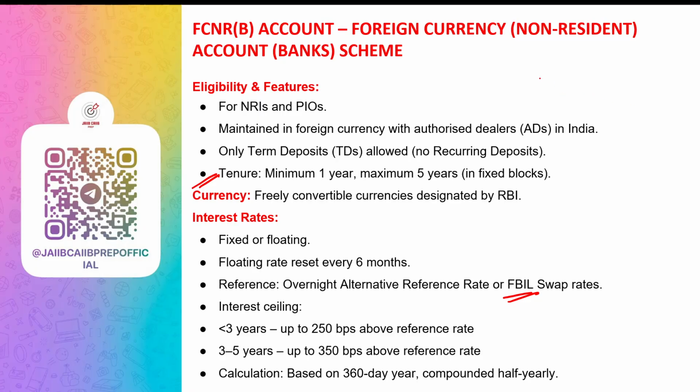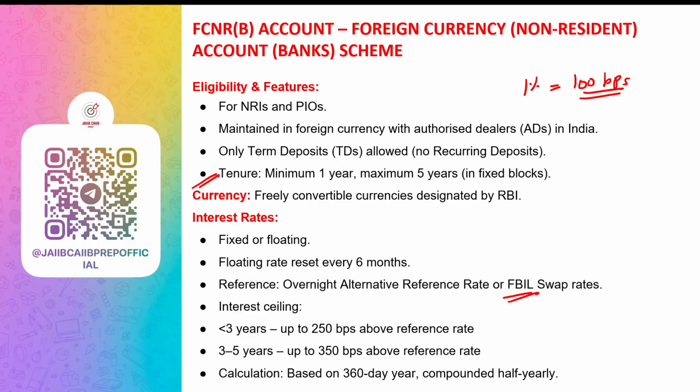So 1% equals 100 basis points. 1% equals 100 BPS. So when we say 250 BPS, it is nothing but 2.5%. So for deposits less than 3 years, maximum permissible limit is 2.5% plus reference rate. And for deposits with a tenure of 3 to 5 years, the maximum which the bank can offer is 3.5% plus the reference rate. And for interest rate calculation, a year is counted as 360 days.